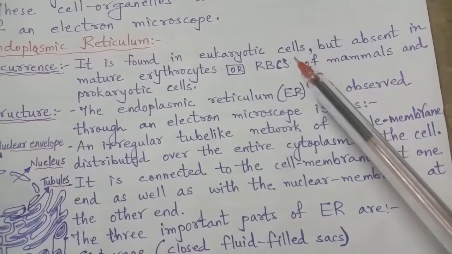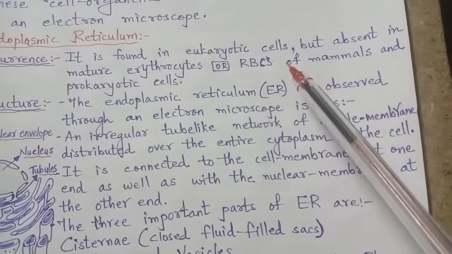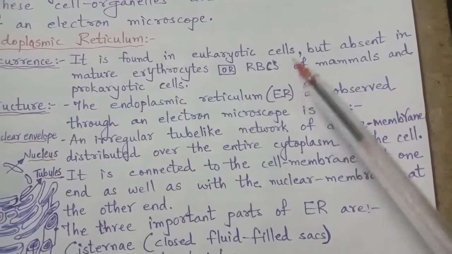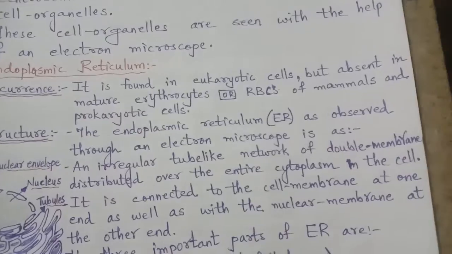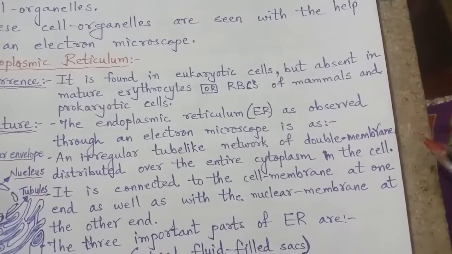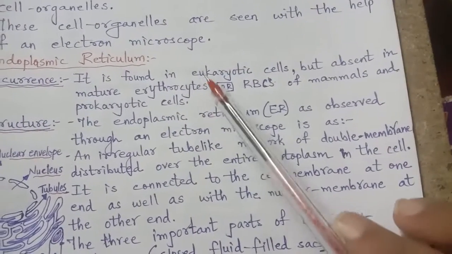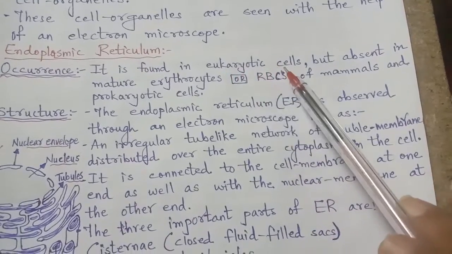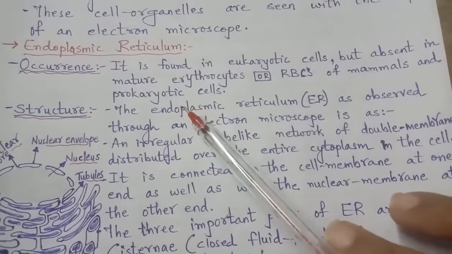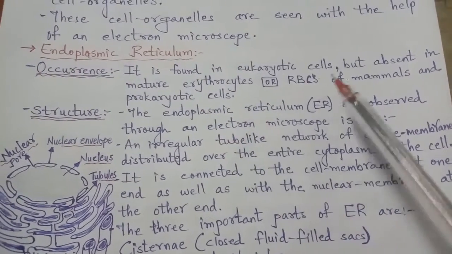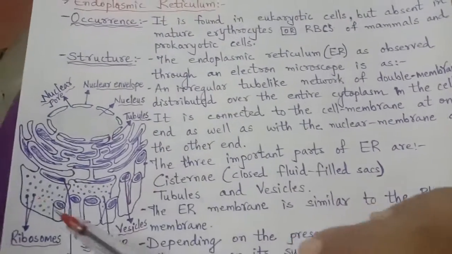Now you know what eukaryotic cells are. Cells which have a well developed nucleus are eukaryotic cells. But endoplasmic reticulum is not present in mature erythrocytes. Erythrocytes means the red blood corpuscles, RBCs, of mammals, and in prokaryotic cells. So endoplasmic reticulum is present in eukaryotic cells, but it is not present in erythrocytes as well as prokaryotic cells. Even in mammals, the RBCs lack it. You have seen the diagram here.